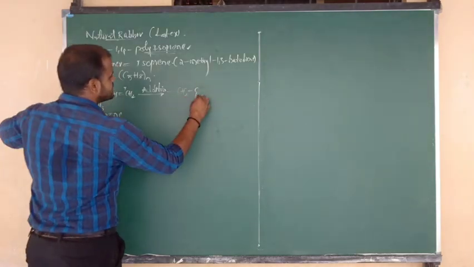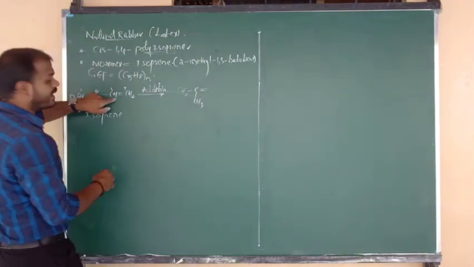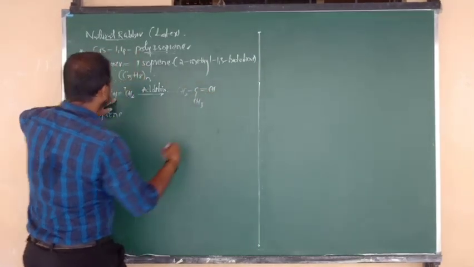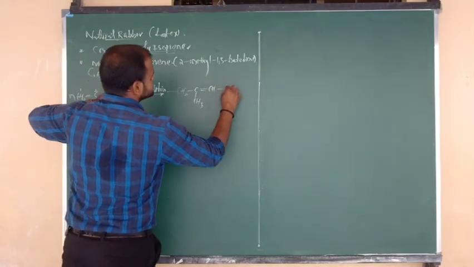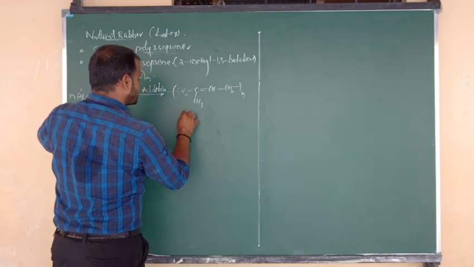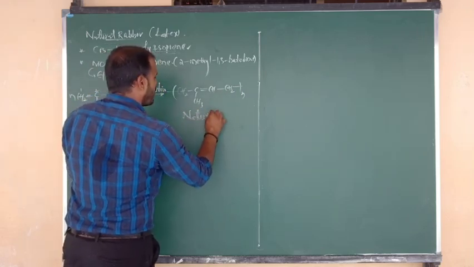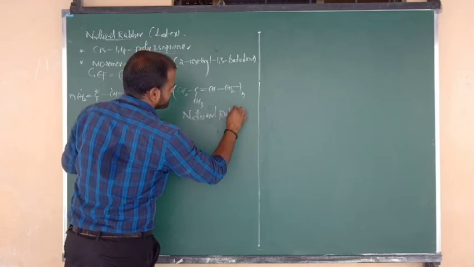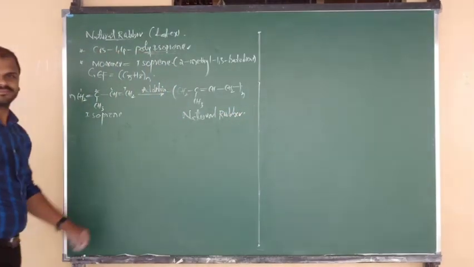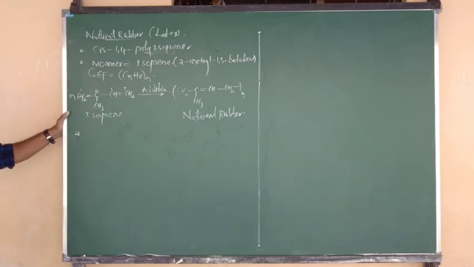Below plane, CH3 group is there. After that, single bond becomes double bond. Again the CH group is there. Again double bond becomes single bond, CH2 taken n. This is your structure of natural rubber, and also we can say polyisoprene.